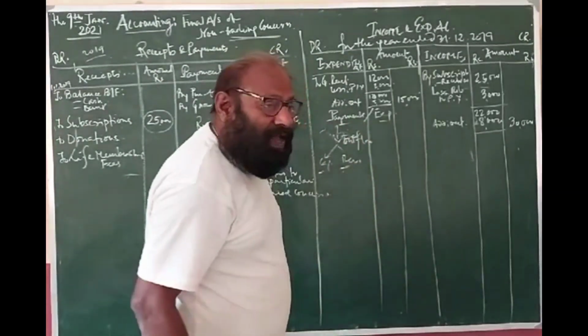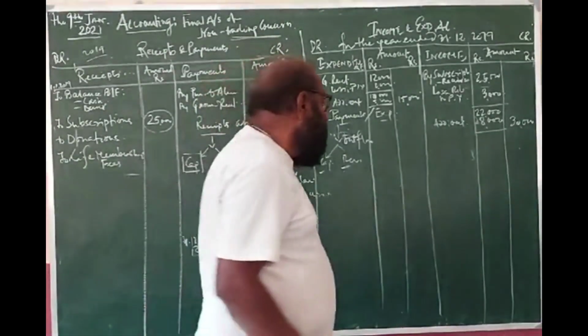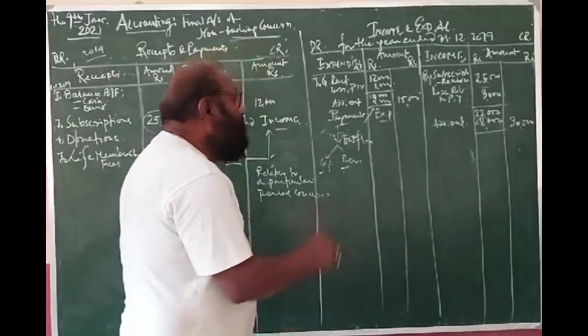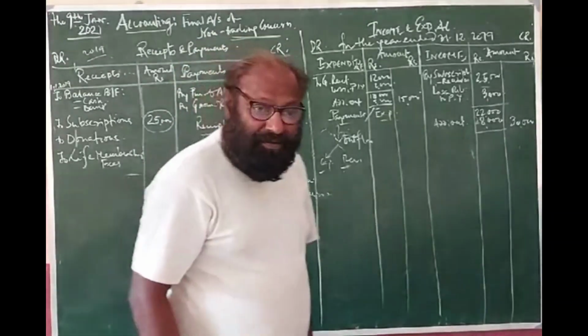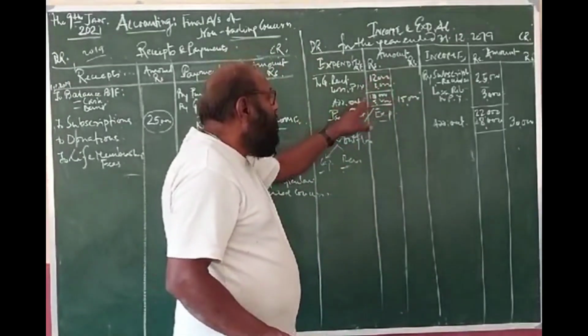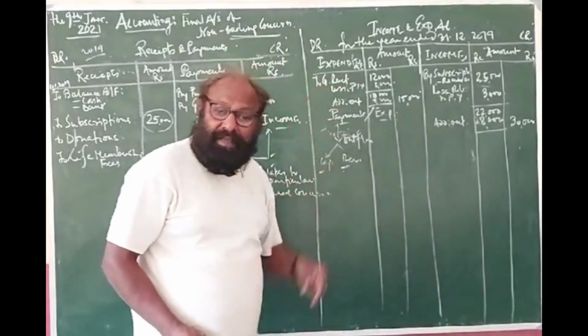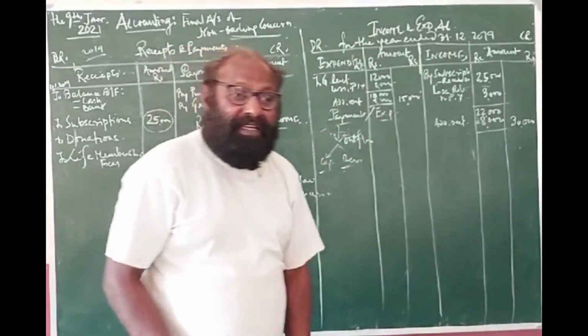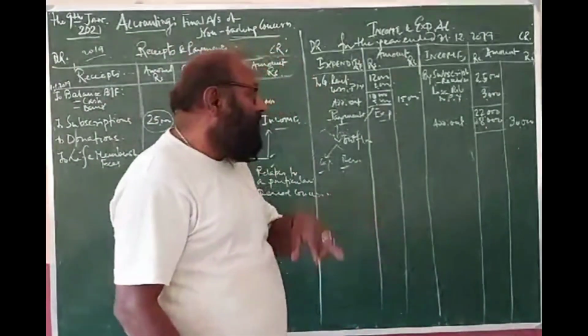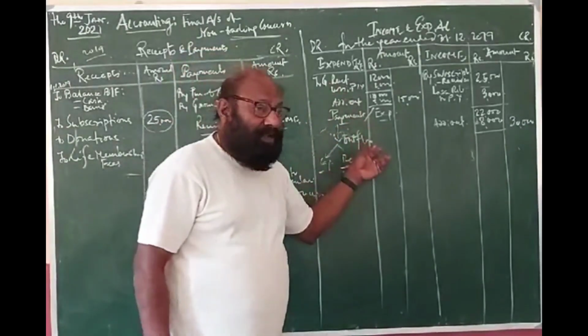Clear? Now consider life membership and depreciation of furniture. There must be some depreciation. Where will it go? The depreciation on furniture is a loss. It will come over here as a charge for this year, and it will reduce the value of the asset. The asset will be reduced by that amount and shown in the balance sheet. So these are the different types.